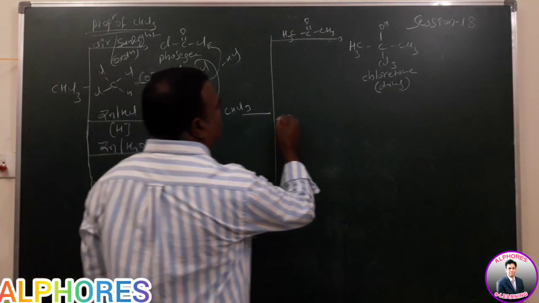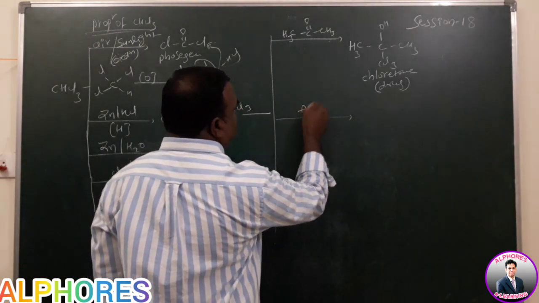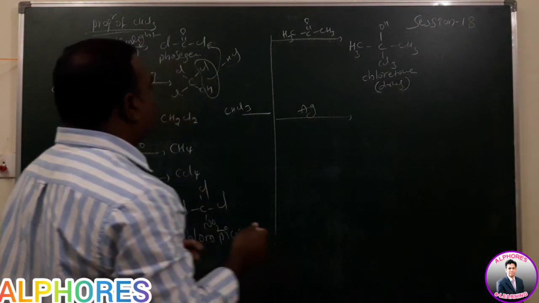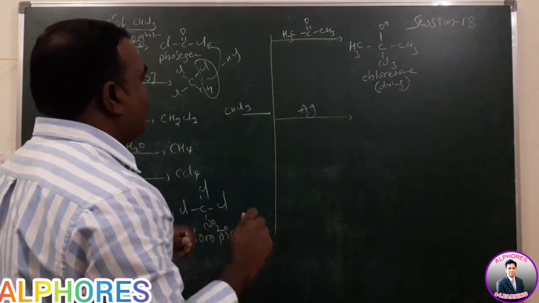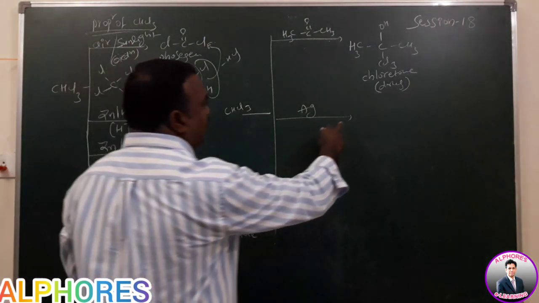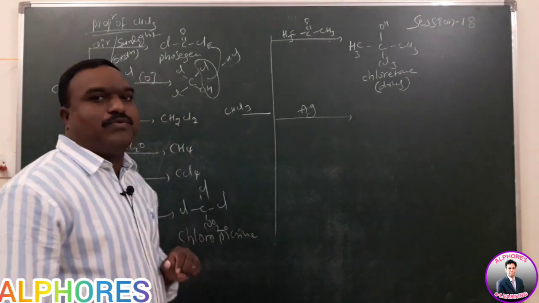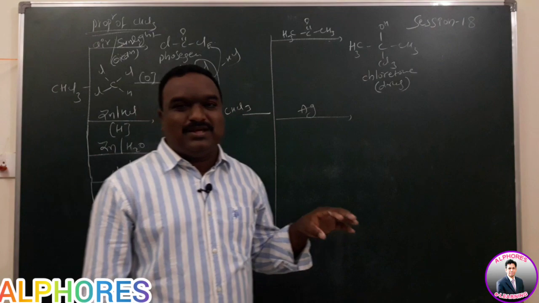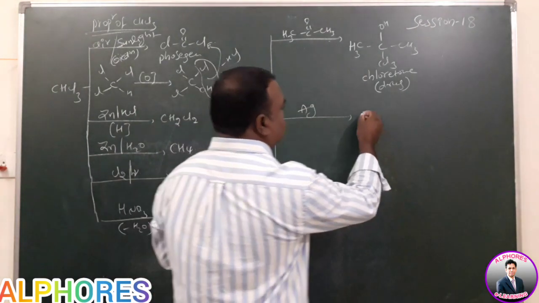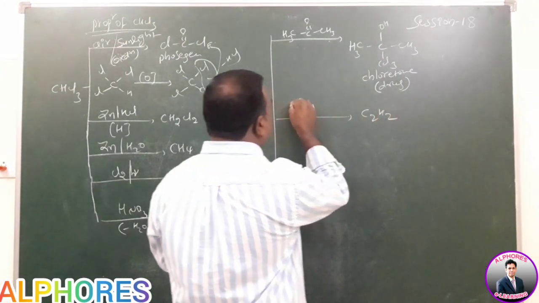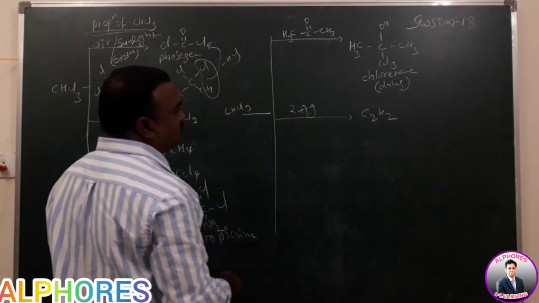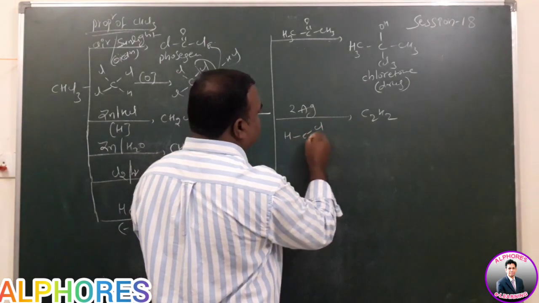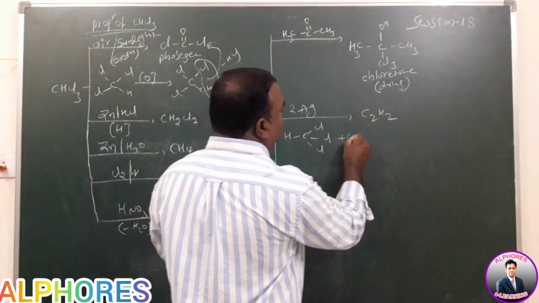Next, reaction with silver compound. Not only this one, whatever haloform is given, chloroform, bromoform, iodoform, with silver powder forms the C2H2 molecule or acetylene molecule here. So here C2H2. How many moles in this case? 2 moles we require. Here CHCl3, 6 moles silver.